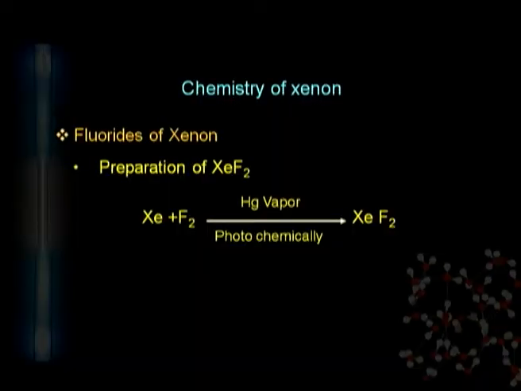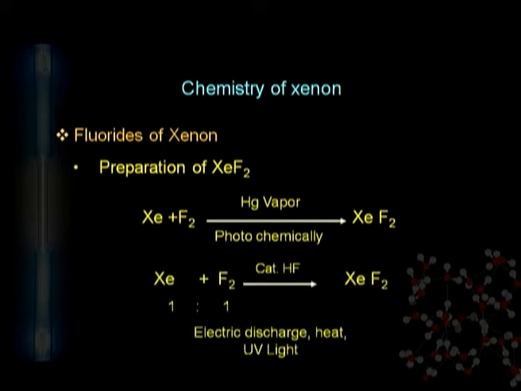The first xenon fluoride is xenon difluoride. We can prepare xenon difluoride by photochemical reactions. The photochemical reactions are in fact free radical reactions. We can also prepare xenon difluoride with the help of electric discharge or in the presence of catalysts like hydrogen fluoride.